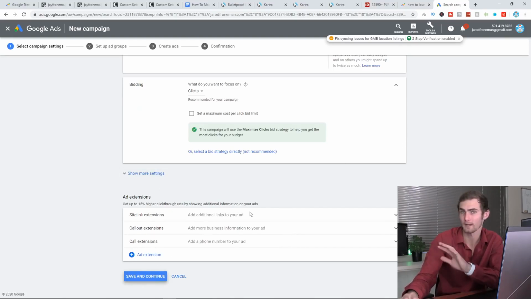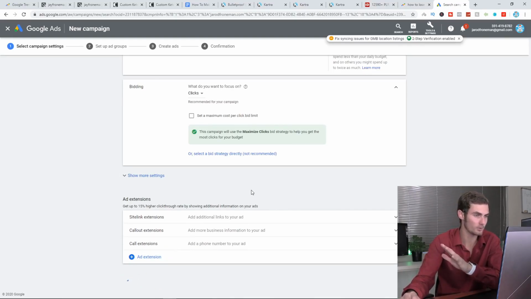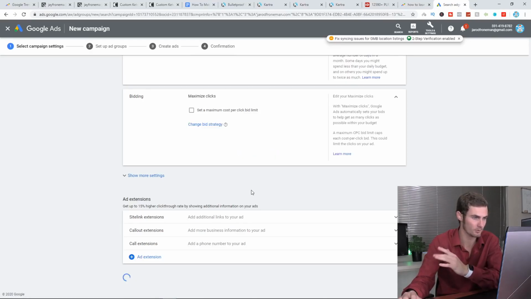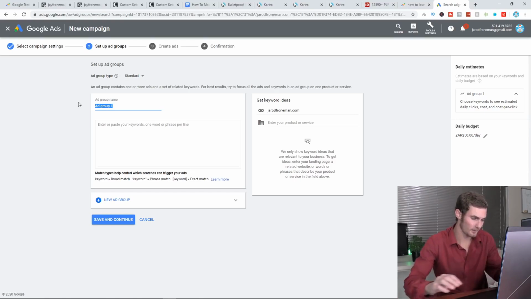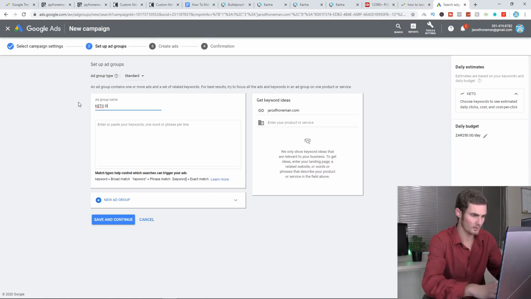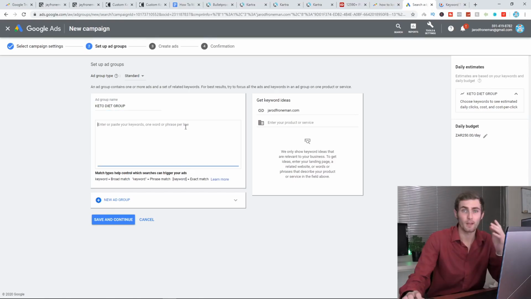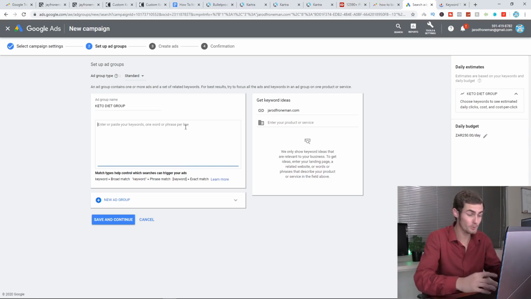We don't have to worry about any ad extensions. Click on save and continue, which will take us to this next page over here. Then we can name the group of this ad, which is basically like a subcategory. So we can go keto diet group. And then for all of our keywords, this is all the keywords that we want to rank for. So the first one is how to lose weight.